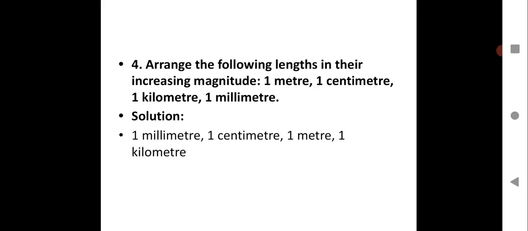Let us go for question number 4. Arrange the following lengths in their increasing magnitude. Magnitude means how the value of these units will increase in the increasing order. Here they have given 1 meter, 1 centimeter, 1 kilometer and 1 millimeter. You have an idea about the units and the conversion of the units, and which one is smaller and which one is bigger, you all know. So here you have the solution. The smallest unit among the 4 is 1 millimeter, then 1 centimeter, then 1 meter, and finally 1 kilometer. Very simple.